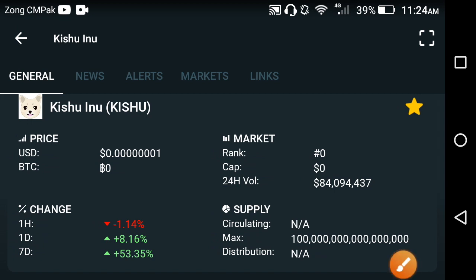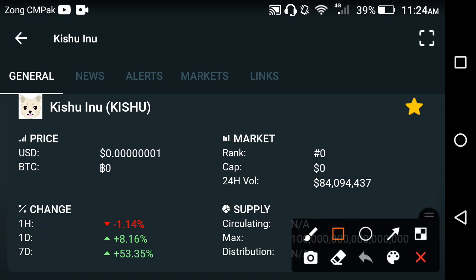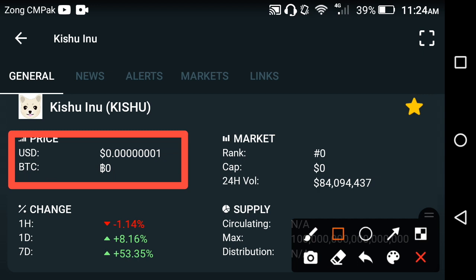The latest price of the Kisho at this time in the market is 0.0000001 USD, friends. Absolutely, the number of zeros in the price of the Kisho is very high, but very soon they have an idea to remove the zeros from this price, and the price will become only 0.01 USD, friends. So very soon they are going to hit.